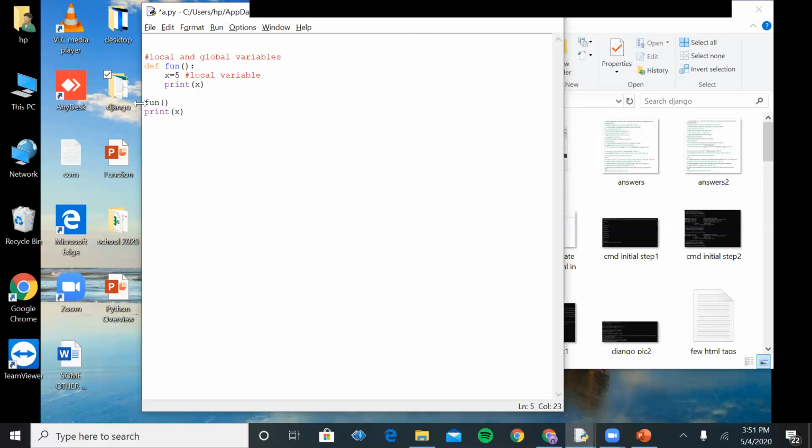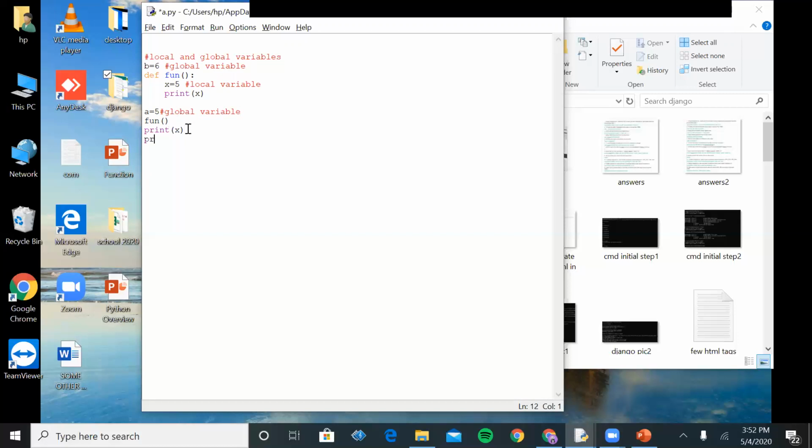And what are the global variables? If I am defining any variable outside the function, either I can declare that variable before the function definition or after the function definition, then these variables are in the global variable category. Here, this is the global variable.